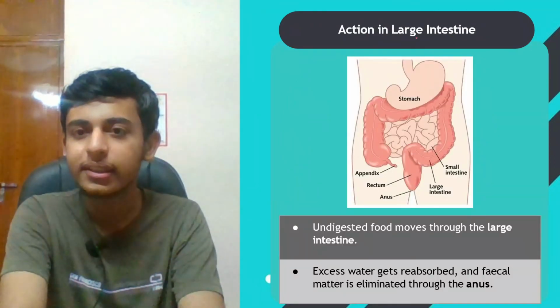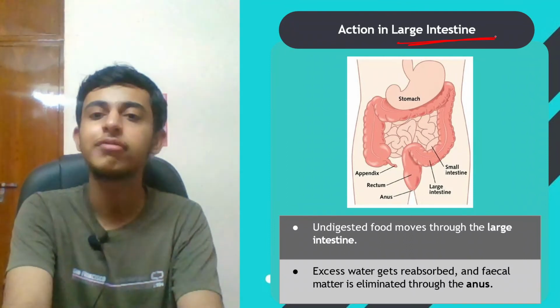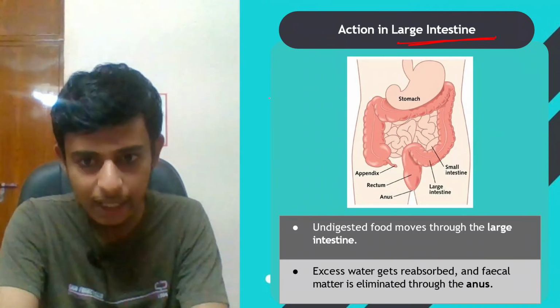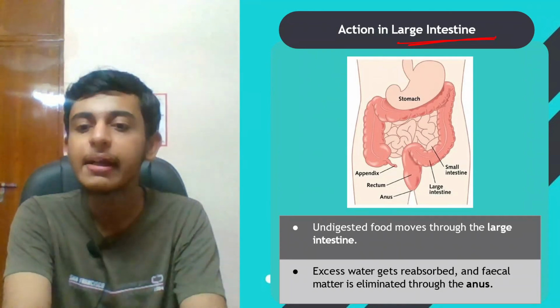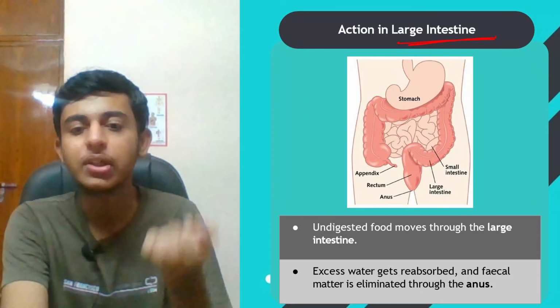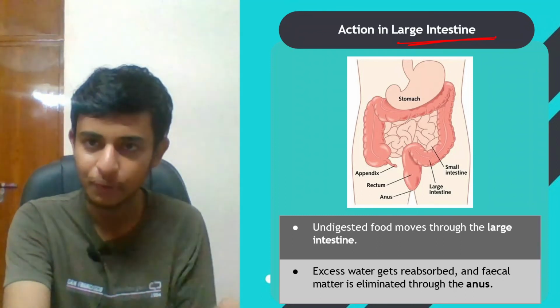Action in the large intestine. Coming to this, what is the function of large intestine? No significant digestion takes place over here, but basically the excess of water gets absorbed and fecal matter is eliminated through the anus.